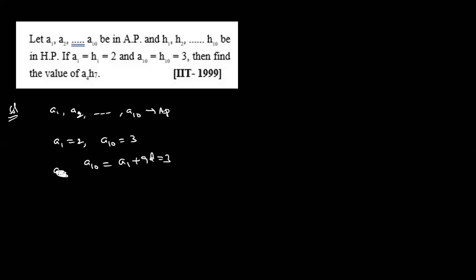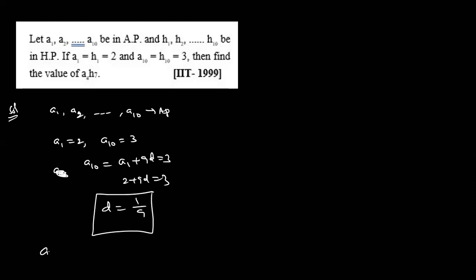I'll explain. See, this is a funny question. Previous ID question. Given A1, A2, A3, up to A10 are in AP. A1 is 2 and A10 is 3. What are they asking? A4. How to find A4? First of all, what is A1? A10 means what is the formula? A1 plus 9D. So 2 plus 9D is equal to 3, which means the common difference is 1 by 9.